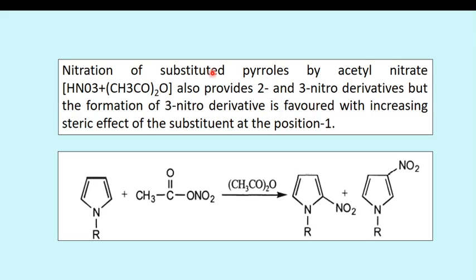Nitration of substituted pyrroles. So this one is pyrrole substituted at the first position, treated with acetyl nitrate. So this one is acetyl nitrate. It also provides 2- and 3-nitro derivatives. So in this case also we get two products, that is 2-nitropyrrole and 3-nitropyrrole. The 3-nitro product is favored by the steric effect of the substituents at position 1.